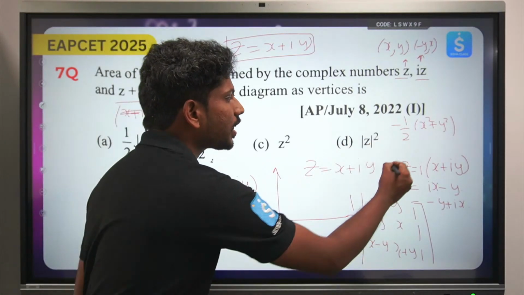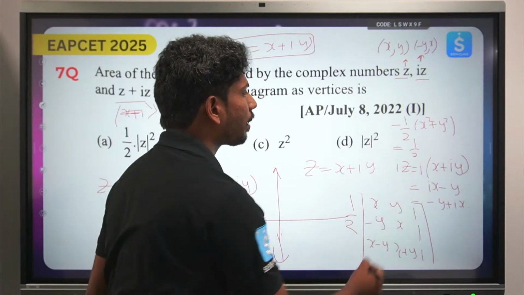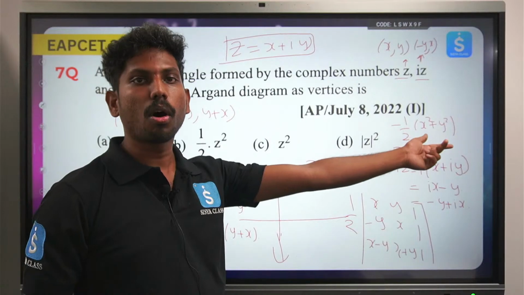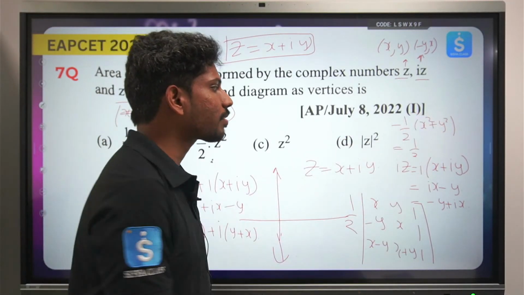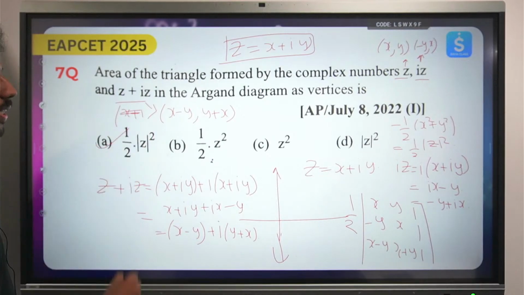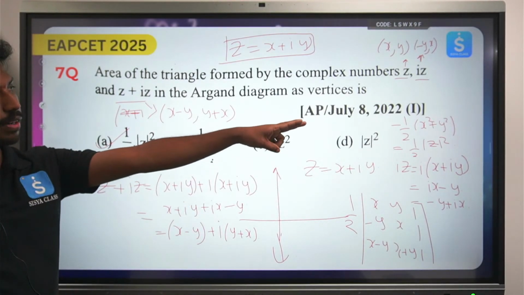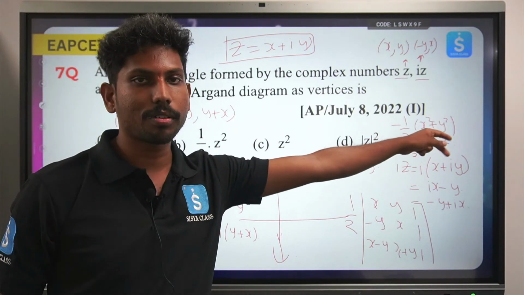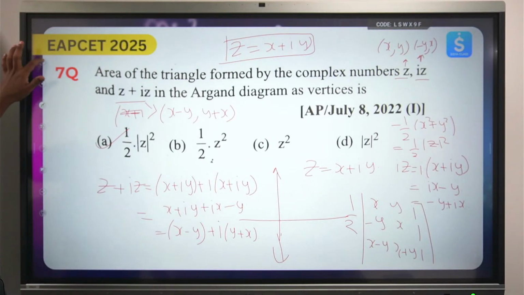So it doesn't matter. If you see here, this is nothing but 1/2. What is mod z? Mod z is nothing but under root of x square plus y square. So I can just treat this as mod z square. So this will become half mod z square. Mod z is nothing but under root of x square plus y square. Here this is x square plus y square. I've just cancelled out the root by squaring it.